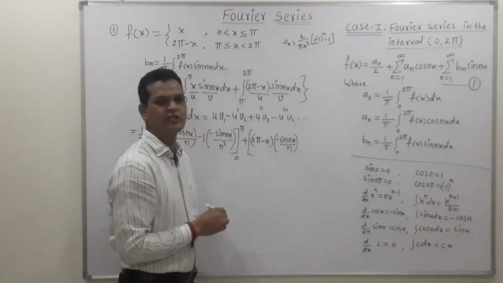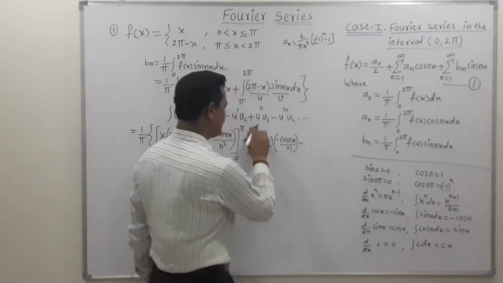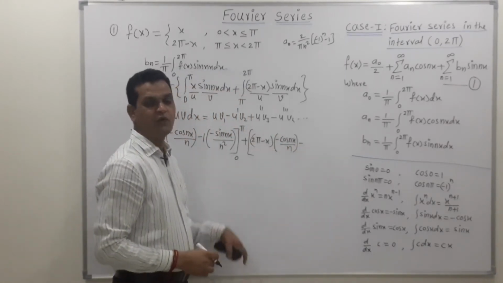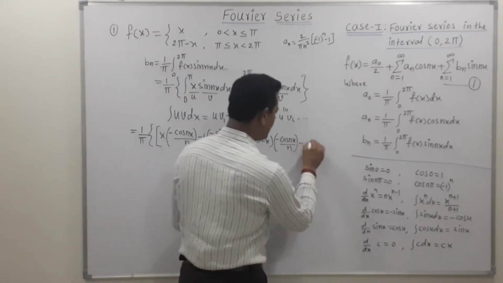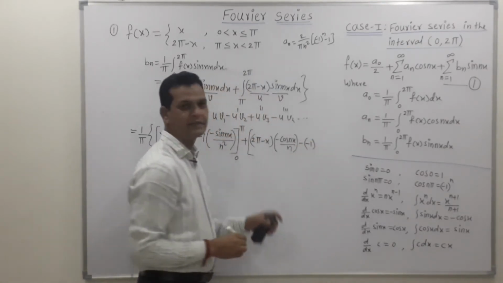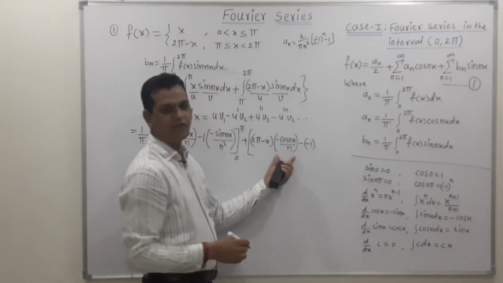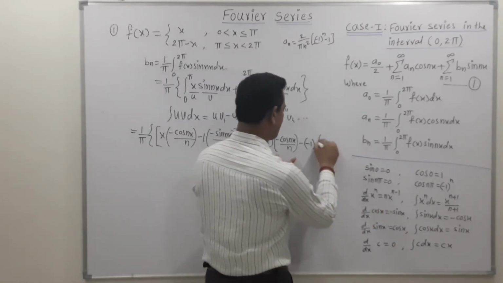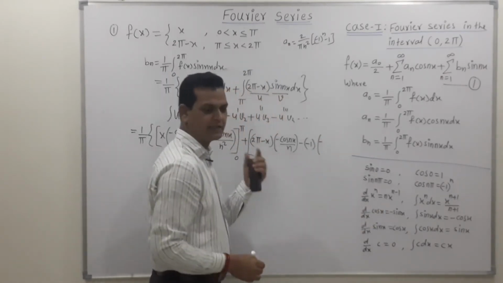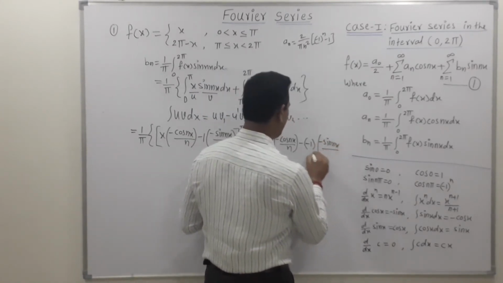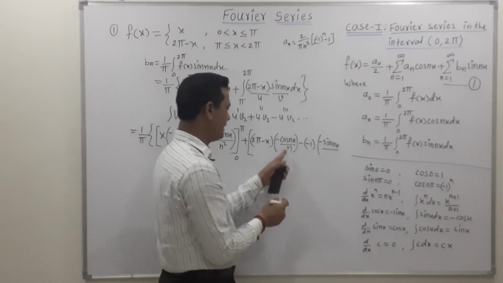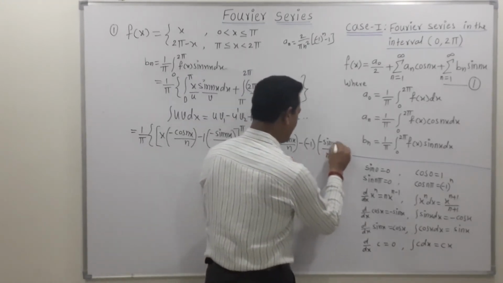First function, integration of second, minus the derivative of this function with respect to x. The derivative with respect to x is minus 1. So we write minus 1 into the integration of the cos term. Integration of cos is sine. So minus, the term as it is, then sine of nx upon n into n, which gives n square.